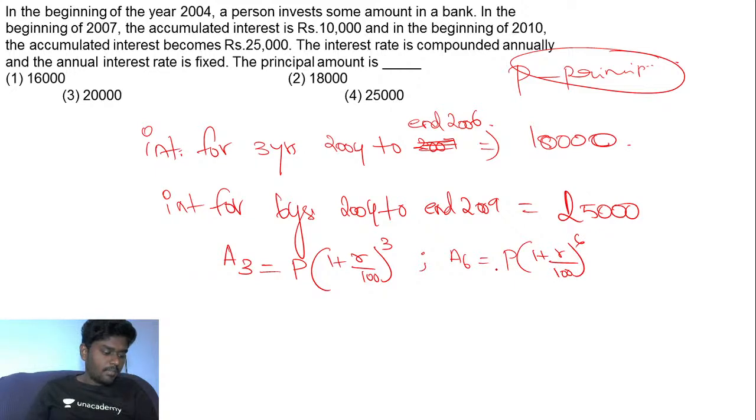Right. So from this amount for 3 years, P into 1 plus R by 100, the whole power 3, if I try to add the interest which I calculated, I'll be getting exactly